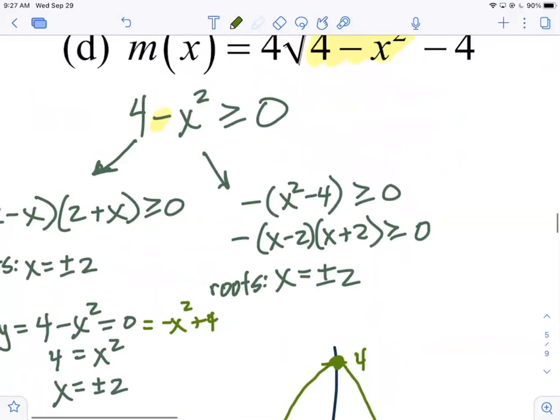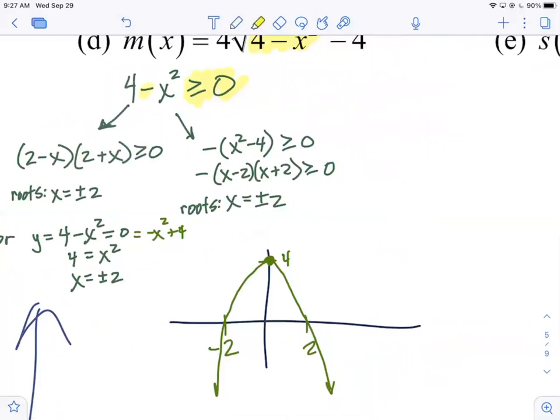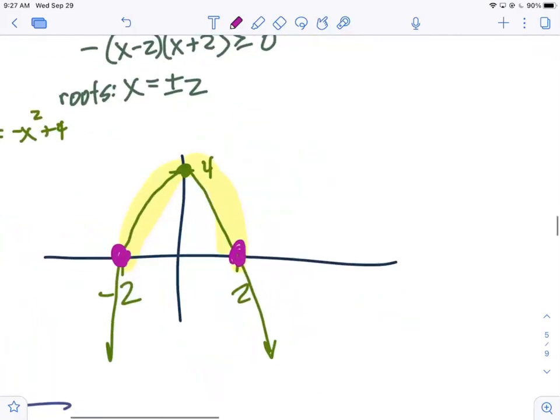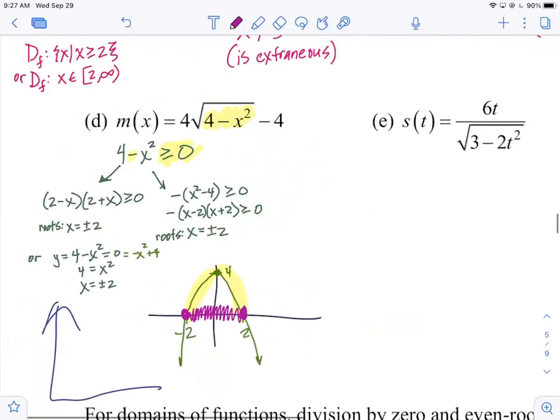For what values of x is it still greater than or equal to 0? That's on or above the x-axis. Well, it's above the x-axis now in between the x-intercepts. So if you were to shade the solution, negative 2 and positive 2 work because the square root of 0 is fine as long as it's not in the denominator. And now we're going to shade everything in between. Okay? So on a test tomorrow, this would give a check for the setup. I'm sorry, not that. This for the setup. This for the graph, and now for the solution.